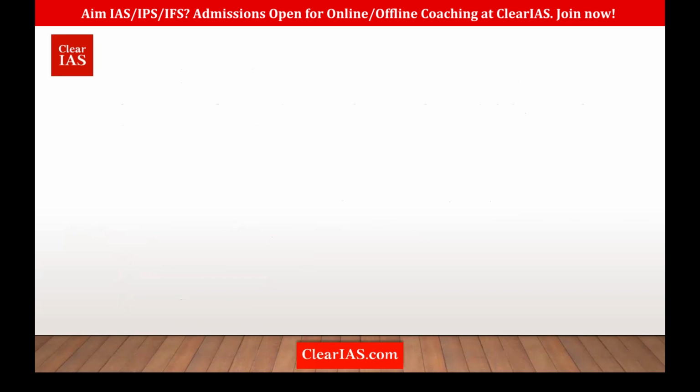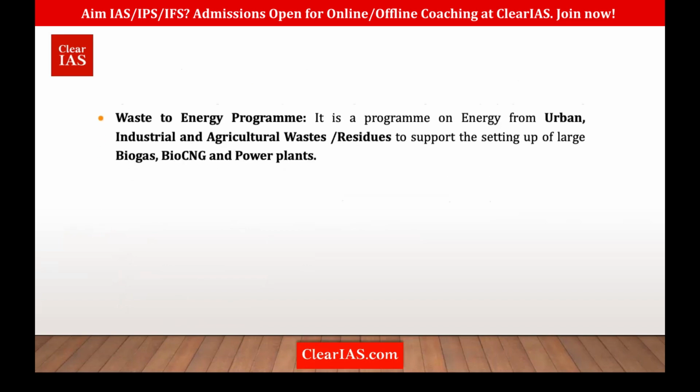Okay. So now, what is this waste to energy program? It is a program for energy from urban, industrial, and agricultural waste residues. Whenever we get bio waste from industrial sources, waste from households, or agricultural waste residues, it can be given to biogas plants, bio-CNG plants, and power plants, and converted into energy. So in the waste to energy program, you're converting all the waste into energy sources.